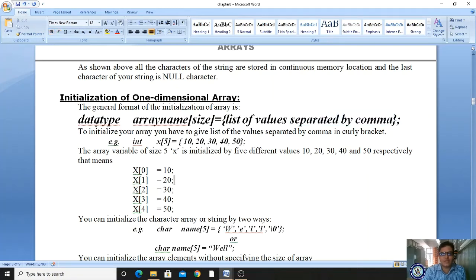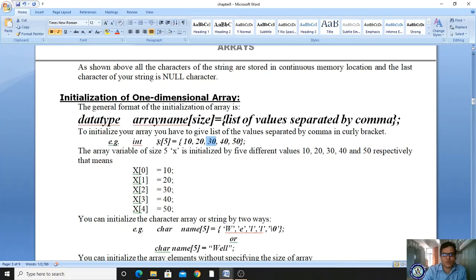For example, here int x of 5, I am storing 10, 20, 30, 40, 50. So how many values are there? 1, 2, 3, 4, 5. Five values separated with commas, right? So in which location has the value 10 been stored, in which location has 20 been stored, in which location has 30 been stored, and so on.